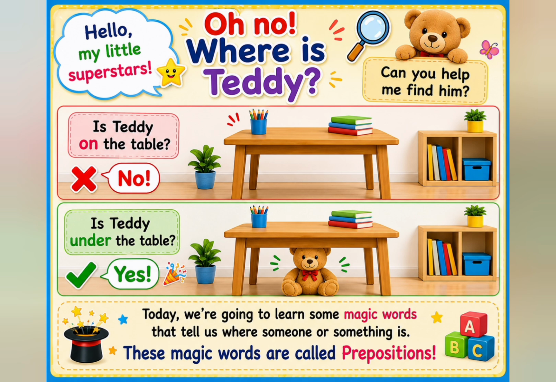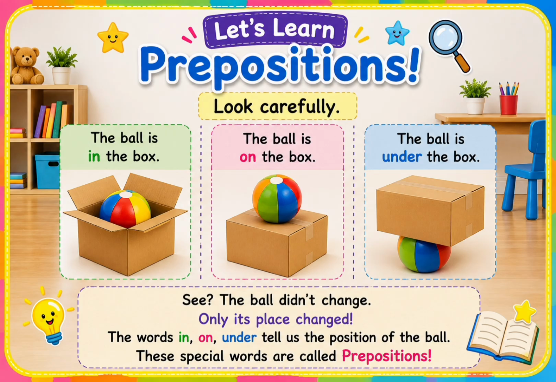These magic words are called prepositions. So bachcho, our today's topic is prepositions. Now look carefully. The ball is in the box. The ball is on the box. And the last is the ball is under the box. See bachcho, the ball didn't change, only its place changed.